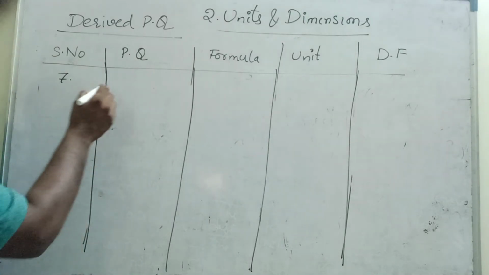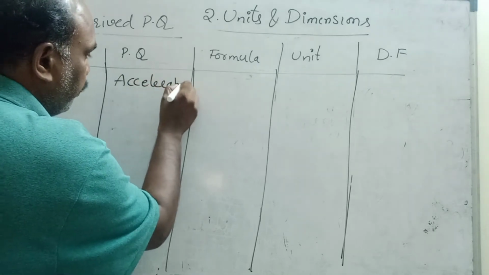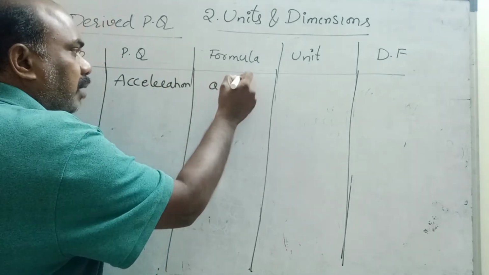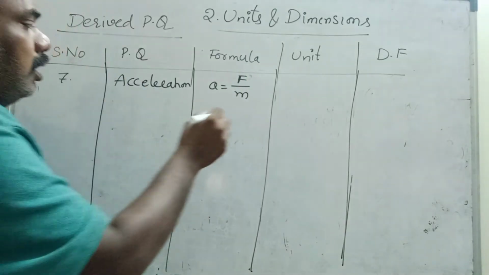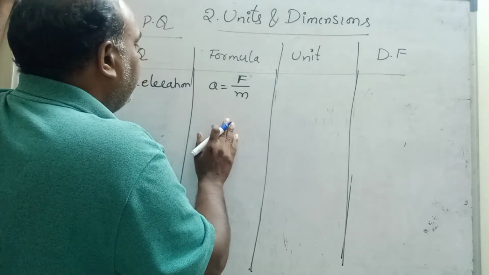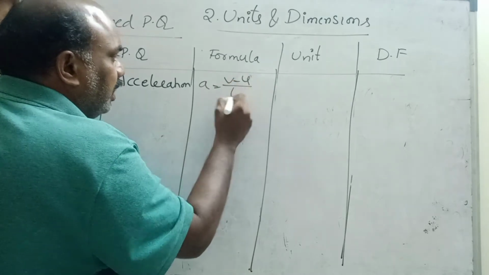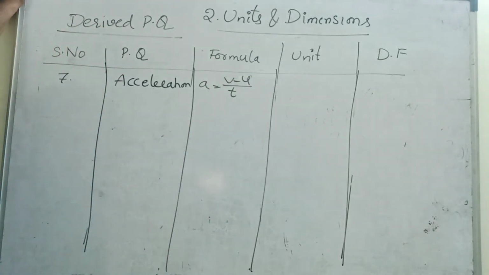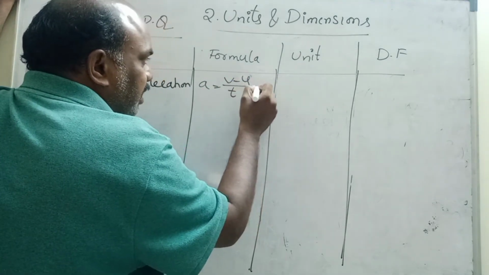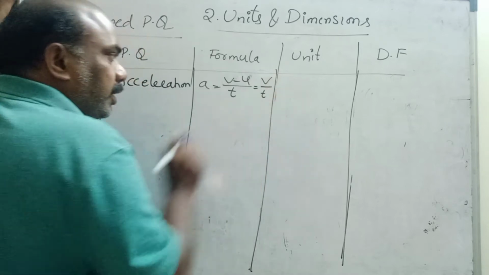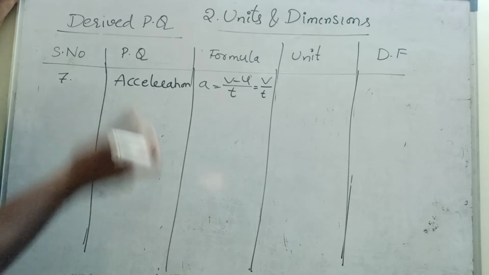Next, see children, the 7th one, acceleration. Acceleration a is equal to F by m, from Newton's second law, F is equal to ma. Also, a is equal to v minus u by t, the rate of change in velocity. Acceleration unit: velocity minus velocity, again you will get velocity by time only. If you subtract velocity from velocity, you will get velocity only.